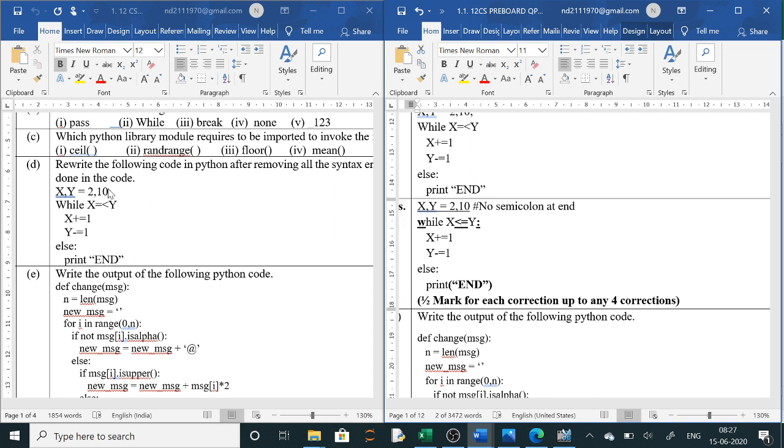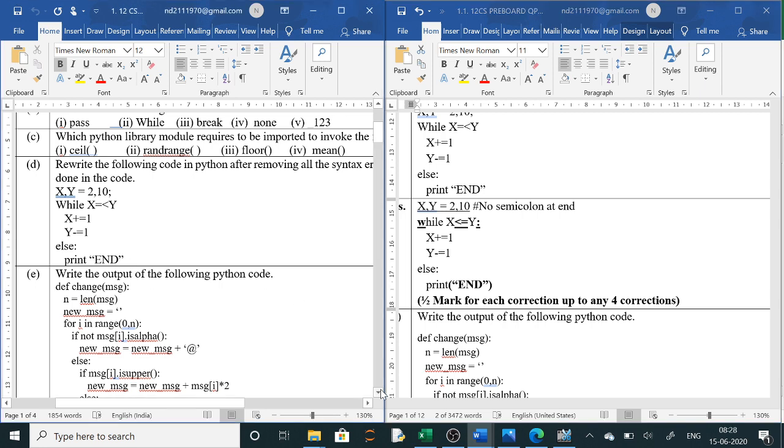One, first error is here, semicolon, wrong. Second error is W will be small. Third error is it will be less than equals to. Fourth error, colon, while is a block. So here colon of while is missing. And at the end the brackets are missing.